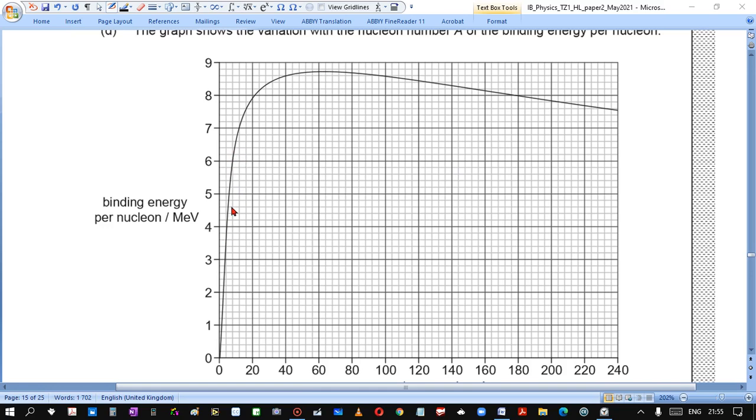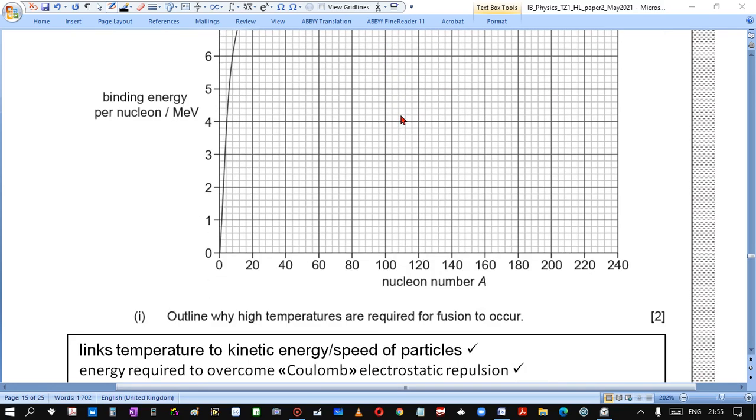So when they combine, we move to the right and binding energy per nucleon increases. In fission, one nucleus divides into two smaller nuclei, so we move to the left, and the binding energy of each of the two products will be greater. So binding energy increases. In this case, energy is released.